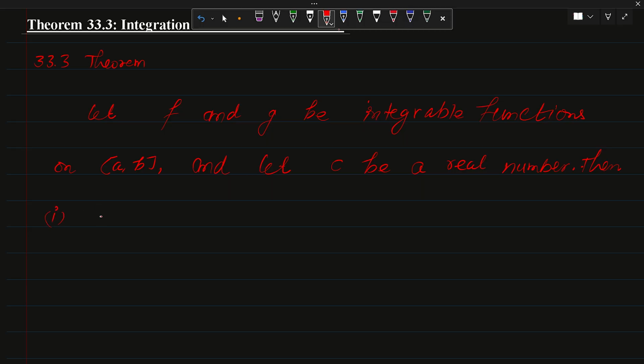First, c times f, that means constant times f, is integrable, and in that case, the integration from a to b of c times f is nothing but c times the integration from a to b of f. So this is how we are going to give the integration of a function which is multiplied by a constant.